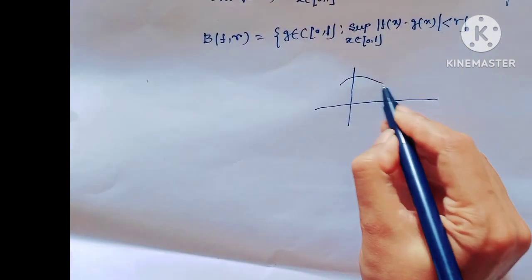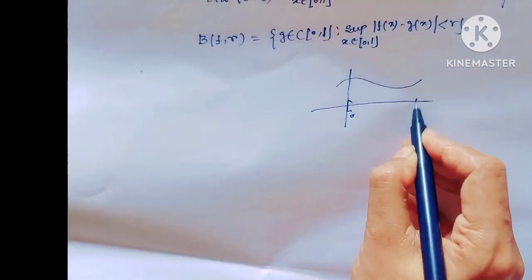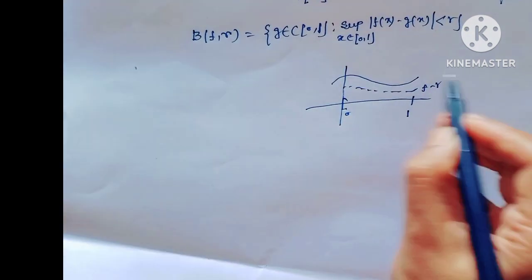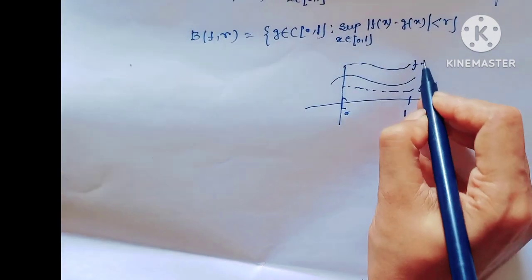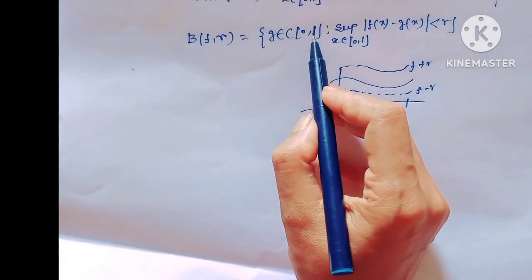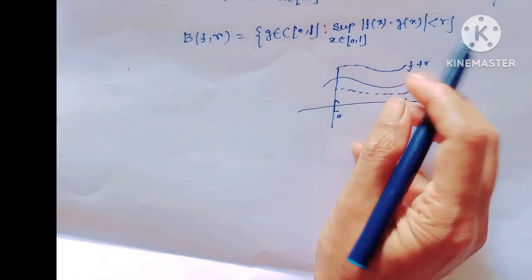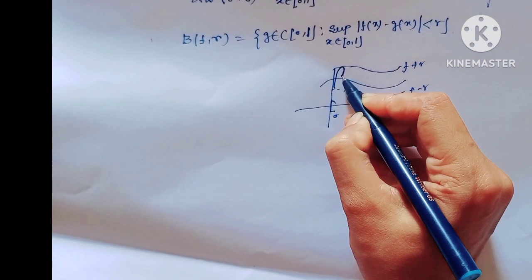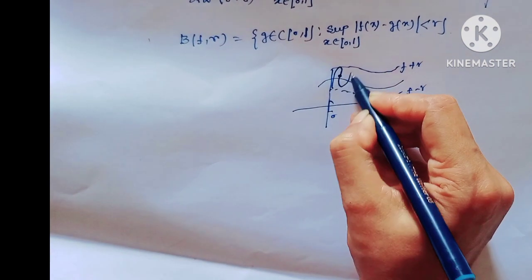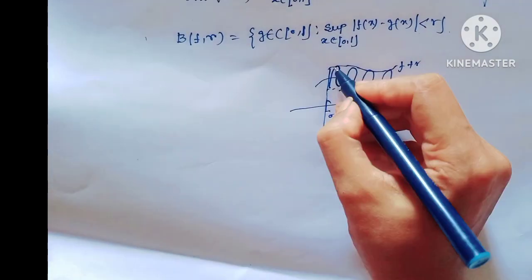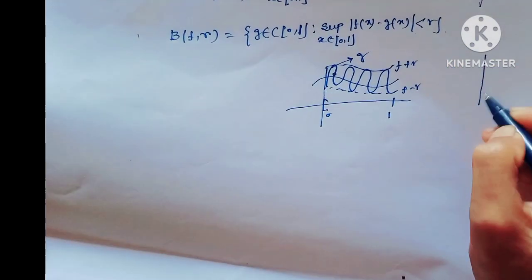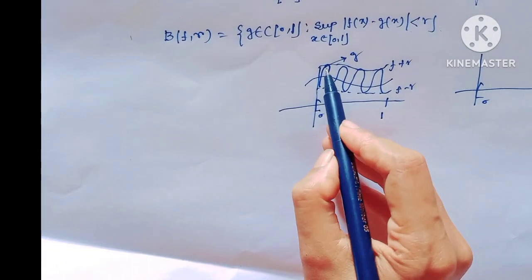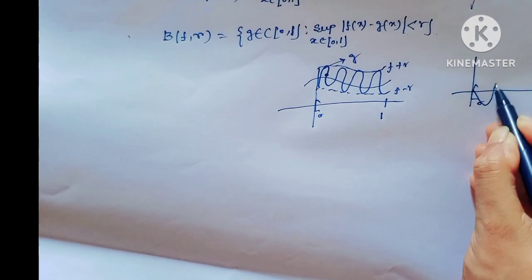Consider this is the f function and this is the interval [0,1], and this is f − r and this is f + r. Here g is such a function in C[0,1] whose distance would be less than r. Obviously the g function would lie in this boundary, so consider this is the g function. Then what would be f − g? This is the f function and this is the g function, then f − g would be of this type.